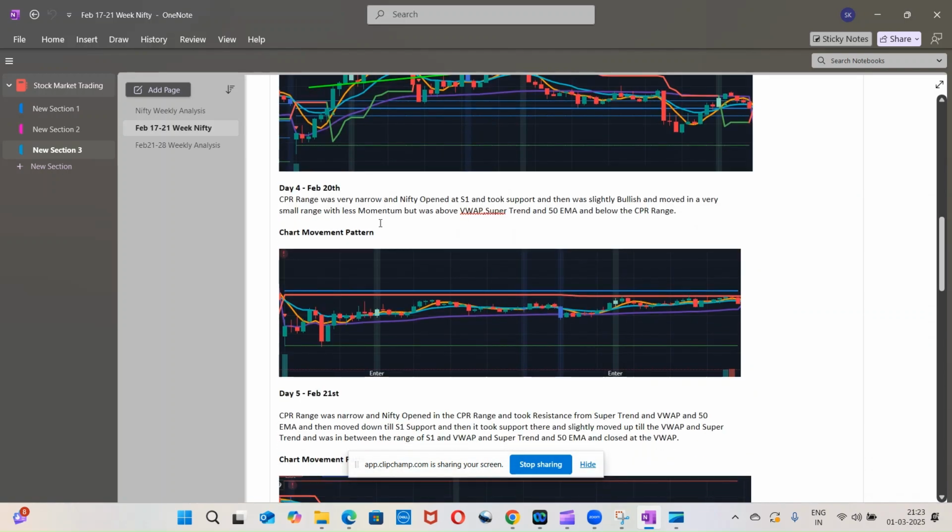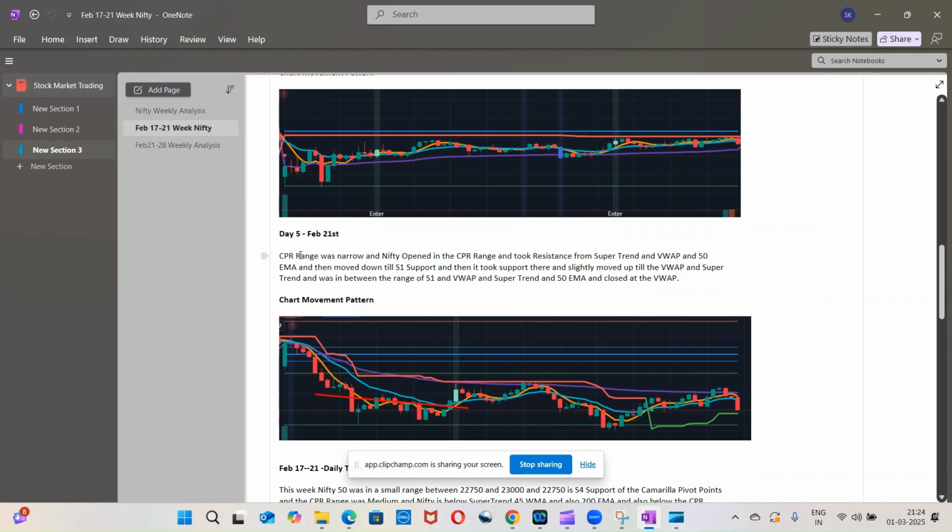Coming to 20th, the CPR was very narrow, and again it opened at S1 itself and took support from there. It was slightly bullish and moved in a very small range throughout the day. Less momentum was there, but it was always above VWAP. Even though it was below the CPR range, it was above the VWAP.